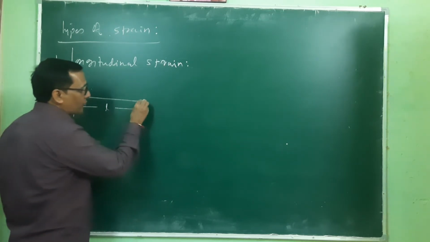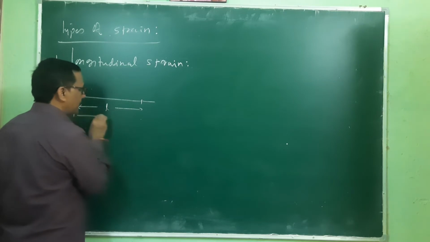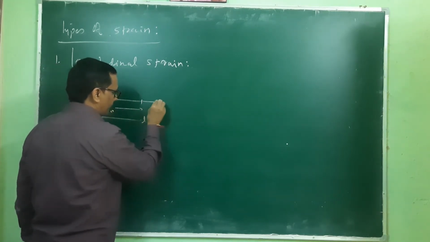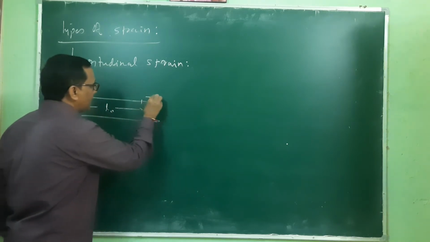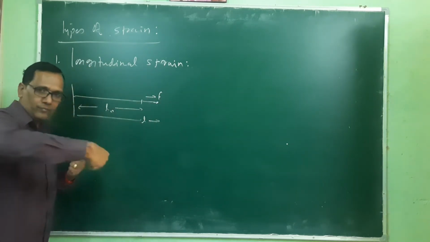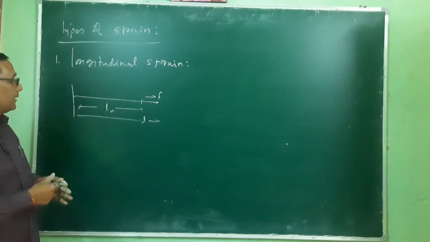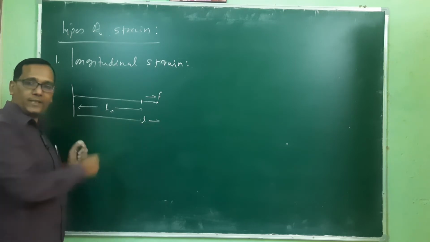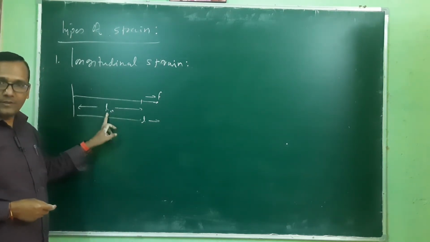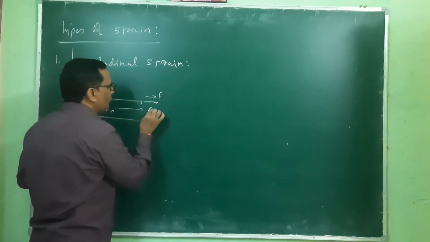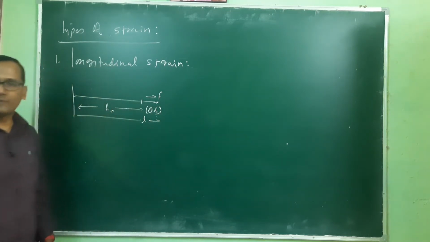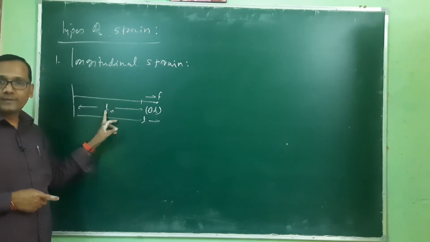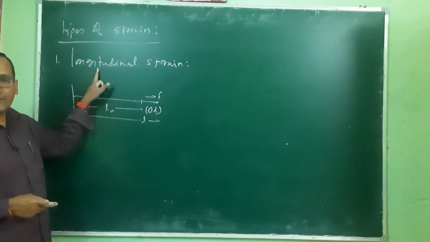When we apply force F and stretch it, its length becomes L. This is the deformed state. The change in length is L minus L naught, equal to delta L. So delta L upon its original length L naught is known as longitudinal strain.